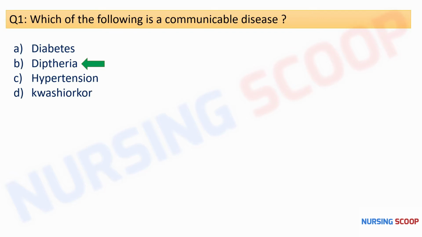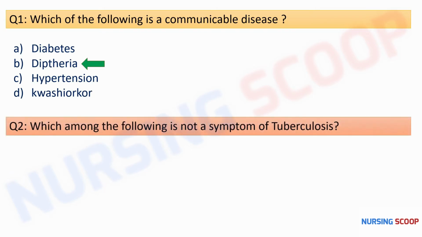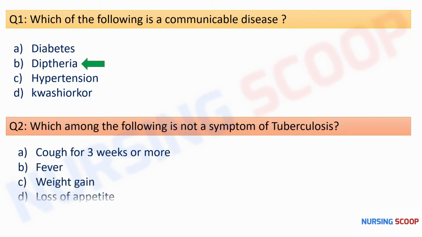So with this, moving to our next question. Which among the following is not a symptom of tuberculosis? And here are the options: cough for 3 weeks or more, fever, weight gain and loss of appetite. So here the correct option is weight gain. The signs and symptoms of active TB are a cough lasting more than 3 weeks, weight loss, loss of appetite, fever, chills and night sweats. So option C is not a symptom of tuberculosis. So C is the right answer here.